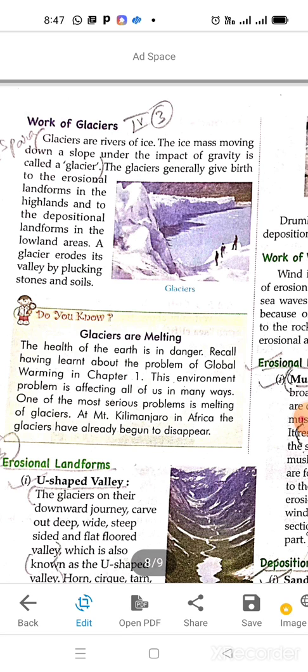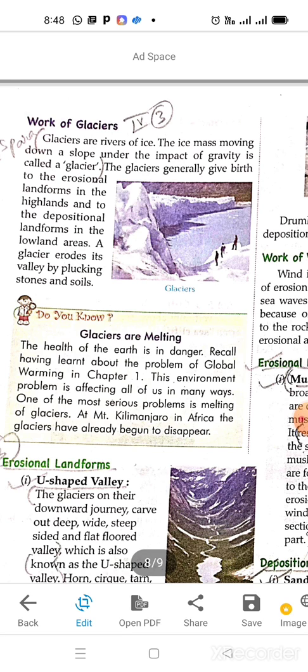One of the most serious problems is the melting of glaciers. At Mount Kilimanjaro in Africa, glaciers have already begun to disappear. So it's a huge problem. Now let us read first about the erosional landforms.